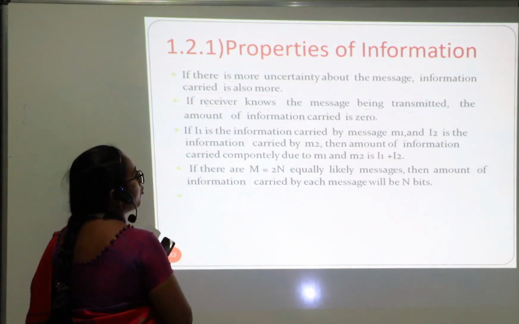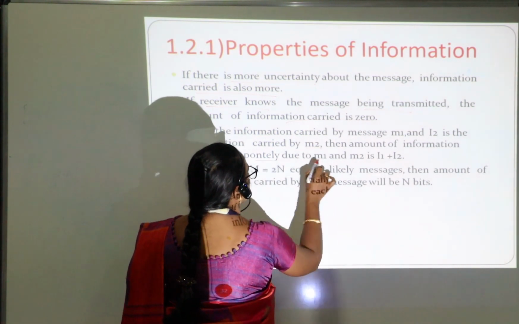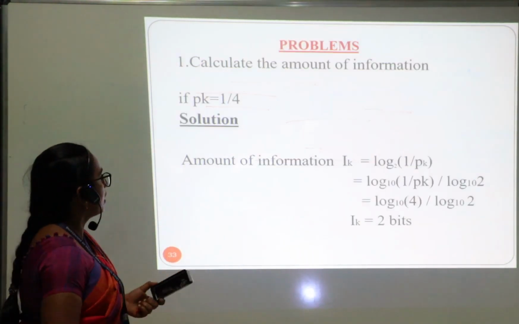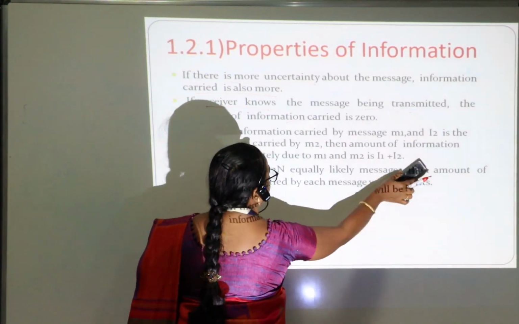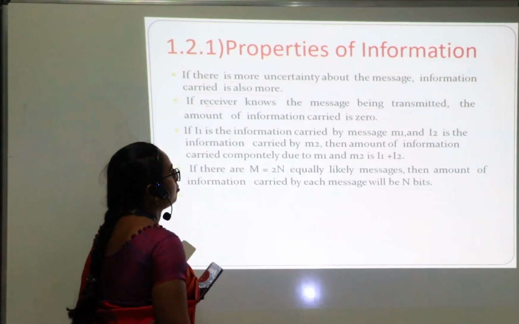Then we have total information I1 and I2, and the messages will be M1 and M2. Therefore, totally we have to add I1 plus I2. Okay, this is the third property. The fourth one is M equal to 2 power n, where the amount of information will be carried by n bits.